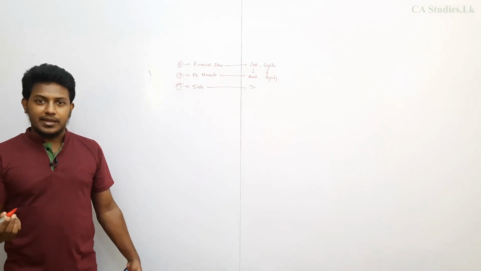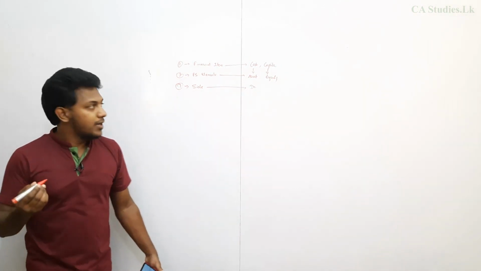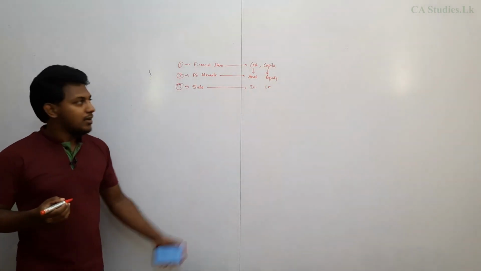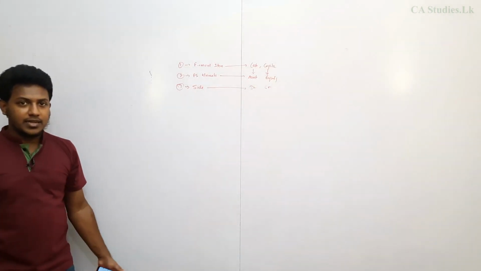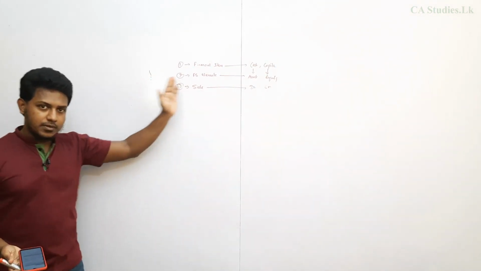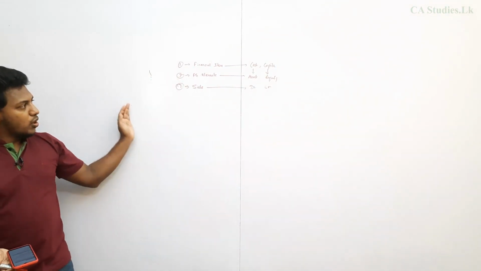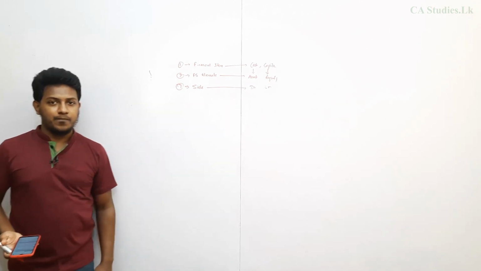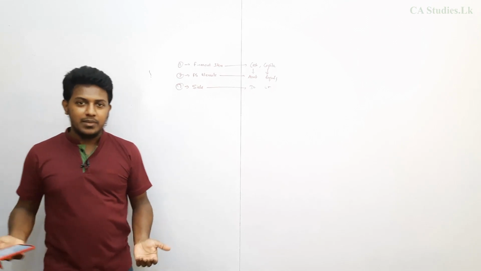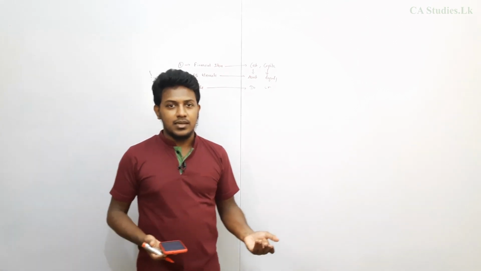Equity is on the credit side, so credit side increases. So debit cash, credit capital. That's the double entry. These three steps you have to follow in order to find the double entry. Once the double entry is found, preparing the GL is easy.